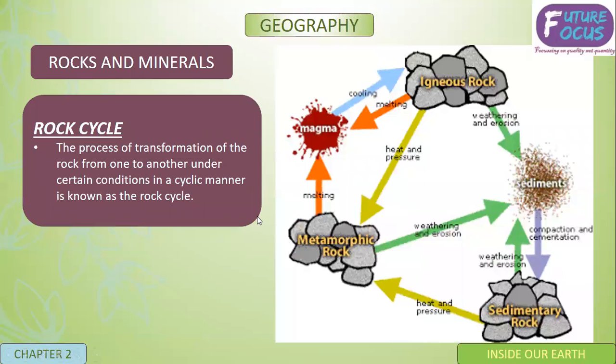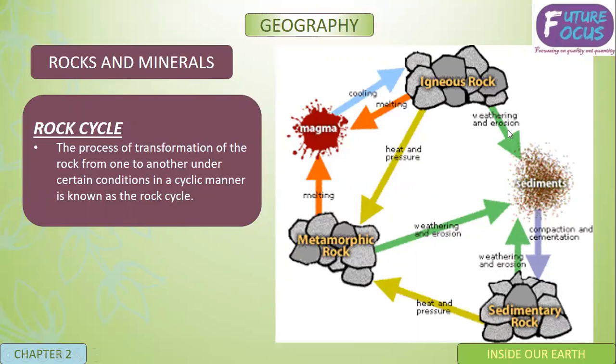Now, rock cycle. The process of transformation of a rock from one to another under certain conditions in a cyclic manner is known as the rock cycle. As you can see, igneous rocks are primary rocks. Melting of the igneous rock forms magma, and this magma cools down to form igneous rocks. When igneous rock is subjected to great heat and pressure, it converts into metamorphic rock.